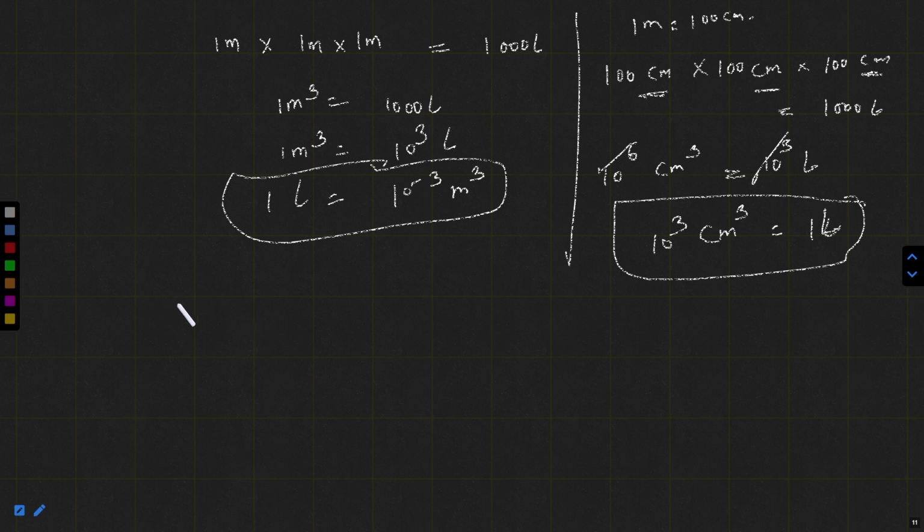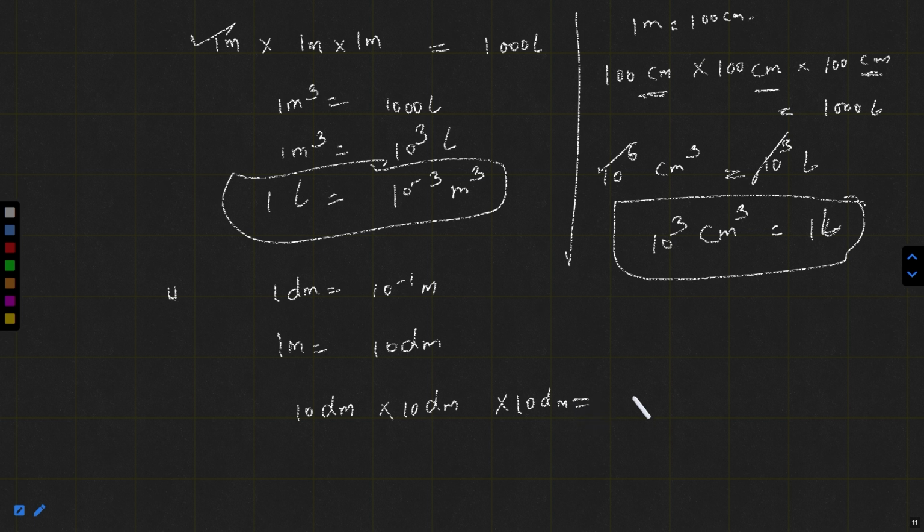Now, if you know decimeter, 1 decimeter, deci means 10 raised to minus 1 meter. Let's put here 1 meter is equal to 1 by 10 raised to the power minus 1. So you can see 1 meter is equal to 10 decimeter. Put here 10 decimeter into 10 decimeter into 10 decimeter is equal to 1000 liter.